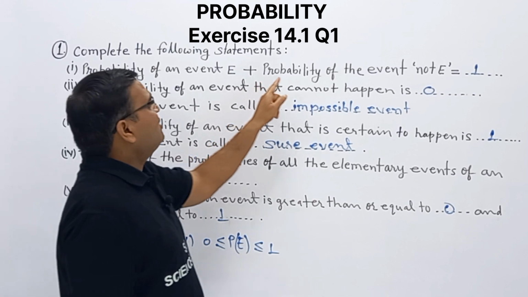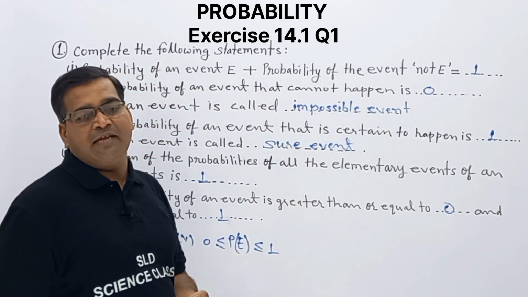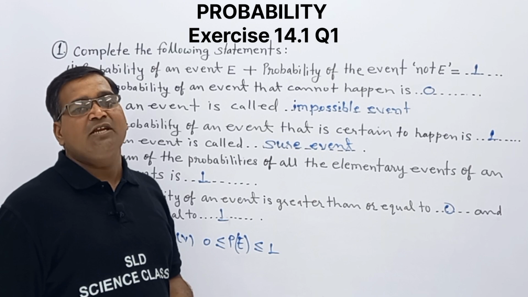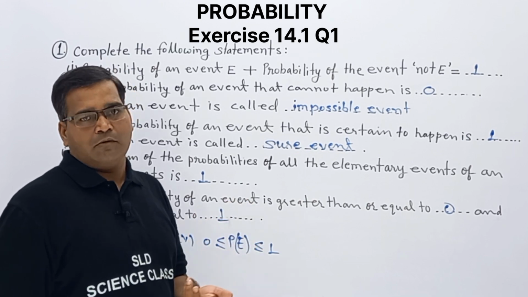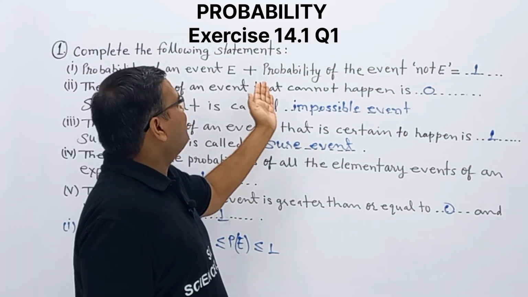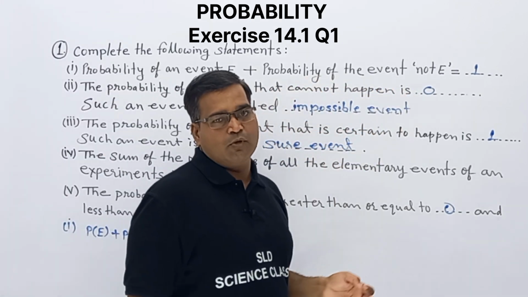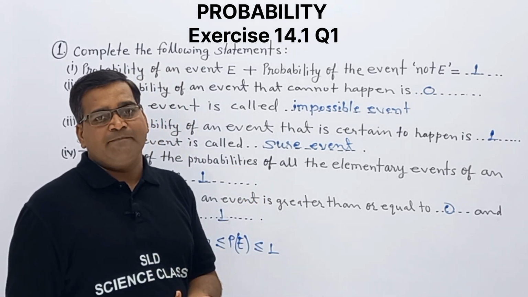Probability of an event that cannot happen: once we throw a die, getting 7 is an impossible event. Die having 1 to 6 numbers, we cannot obtain 7. So the probability of an event that cannot happen is 0.